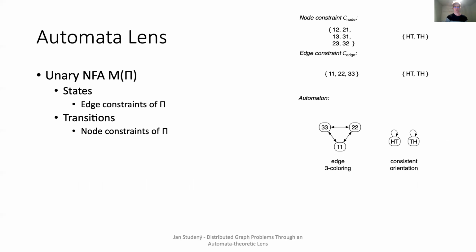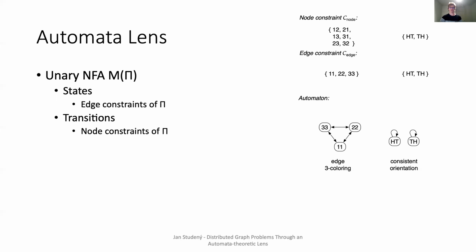In our case, it will be a non-deterministic automaton over a unary alphabet. How does it look like? The connection is very natural given the formalism I have just explained. We identify the states of an automaton with the edge constraints and the transitions with the node constraints. Again, let me explain it on the examples.